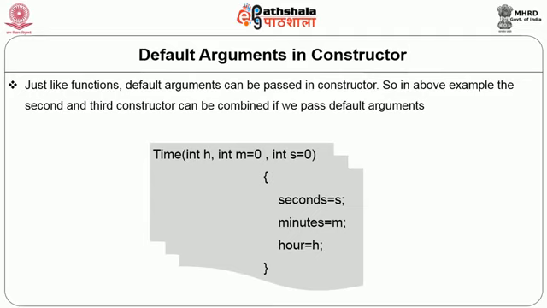Now, with this constructor, it is possible for us to construct an object with one argument, with 2 arguments, or with 3 arguments. The only thing that we need to take care of is that if we have a constructor with 1 argument and we have this kind of constructor having 3 arguments, but 2 of them are default ones, there can be an ambiguous situation, because when we try constructing an object passing 1 argument, both the constructors will be applicable.